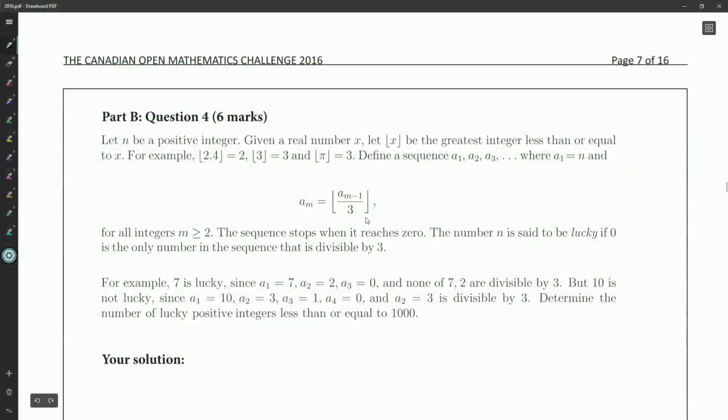We're looking at B4 in this video, B4 from our open paper from 2016. Let n be a positive integer. Given a real number x, this is called the floor function, so let floor of x be the greatest integer less than or equal to x.